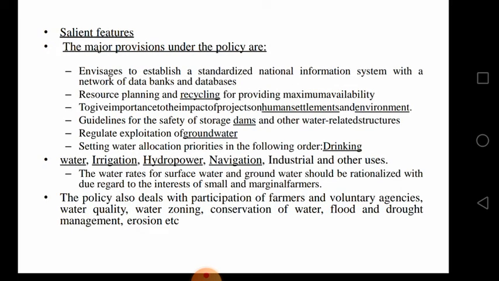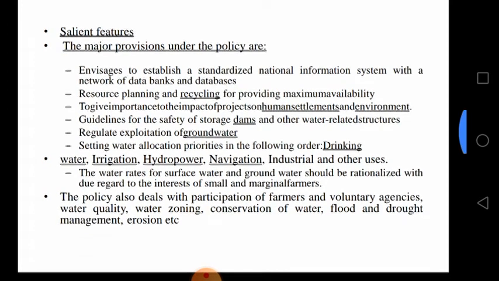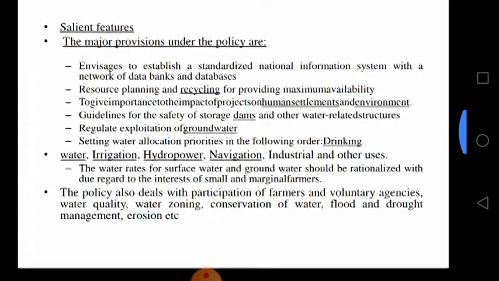At least people can make rainwater harvesting structures in their homes, a small pit or trench, and use the rainwater for further use. Such small structures can help with their water scarcity problem.